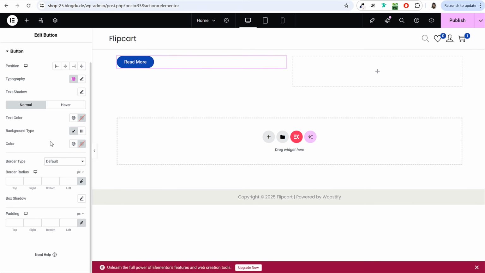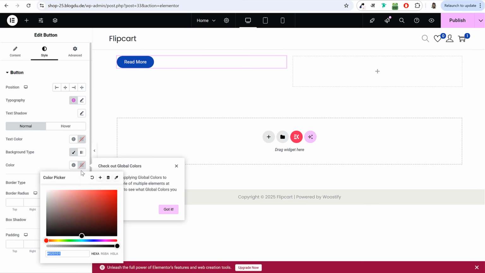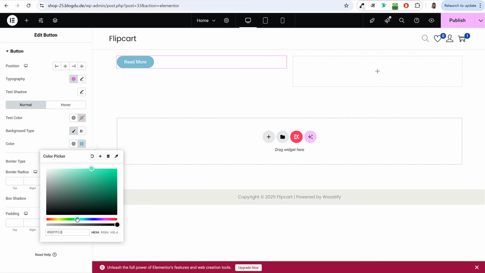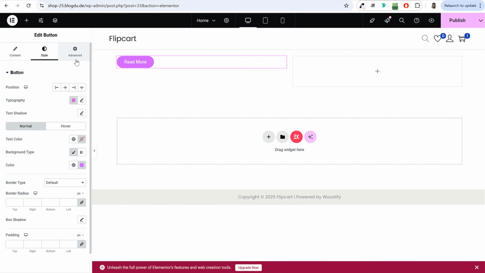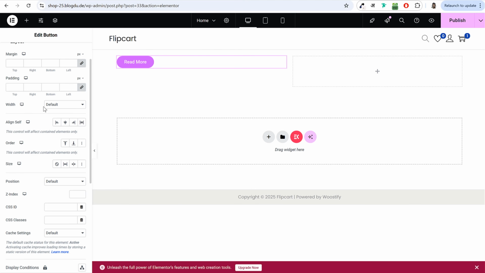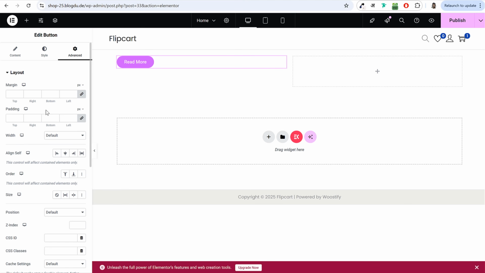Under style, you'll do all the styling related settings. So for example, instead of this background color, if you want to change it to some other background color, you can do it like this. If you want to do some more settings, you can change the border radius, padding, and all those things. You can give some shadow, and under advanced, you can add some margin, padding, change the alignment, size, positioning, and all these things.